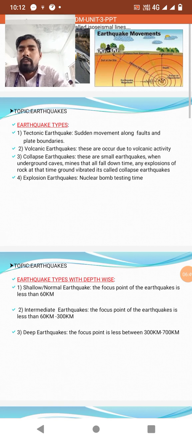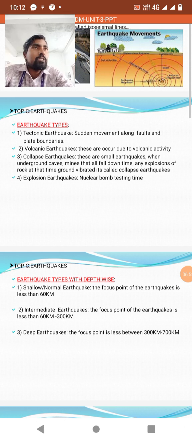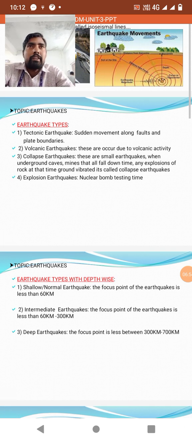Maybe collapse earthquakes mean tallest buildings collapse in time, and the earth will be vibrated. Otherwise, during mine blasting or the mining process, we use blasting materials. At that time there is huge blasting where the earth will be vibrated. Or maybe underground mines will collapse, or underground mines collapse unfortunately. At that time also the earth will be vibrated. Those we call collapse earthquakes.